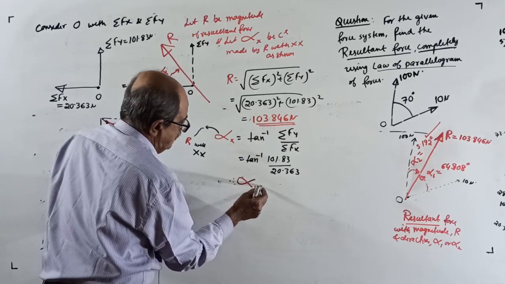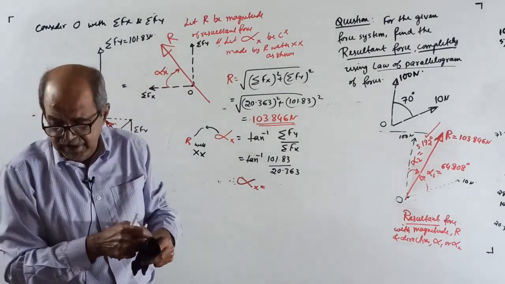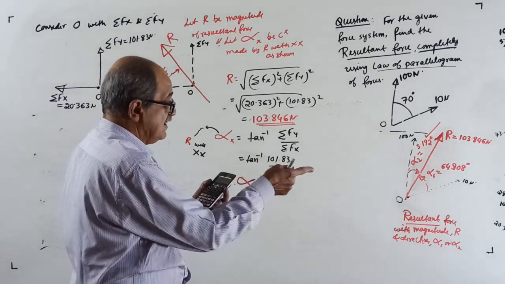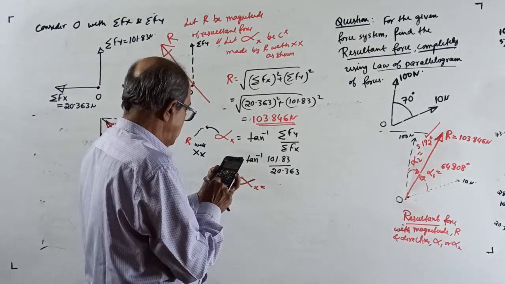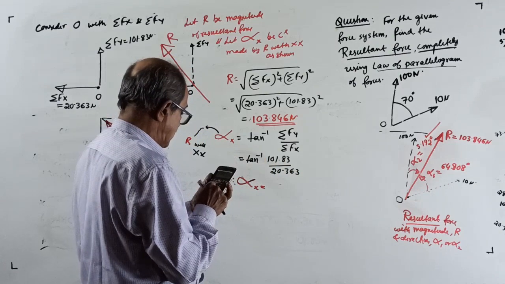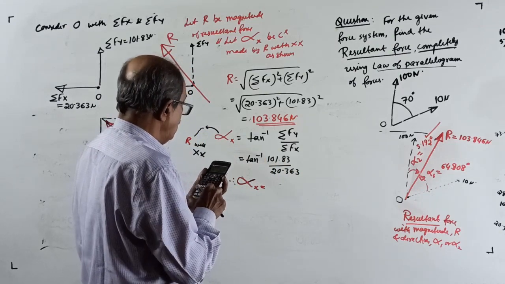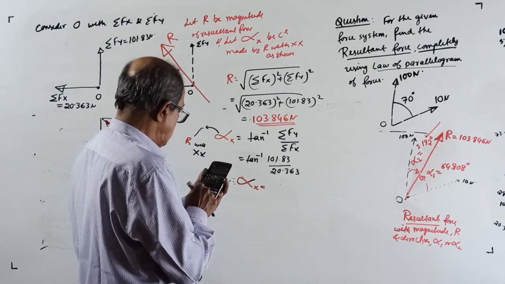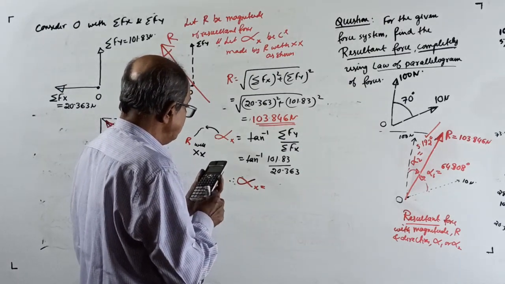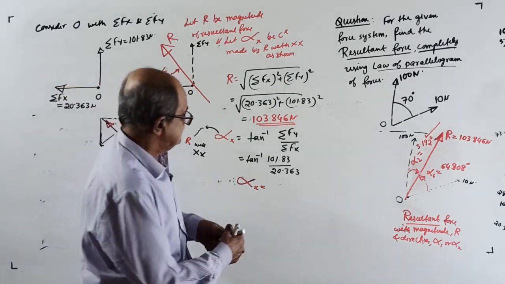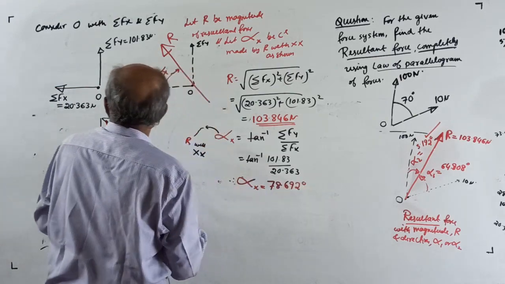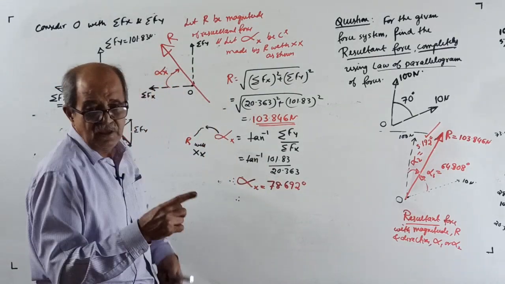You get alpha x equal to, I will calculate now, but I know what value should come. 101.83 divided by 20.363, shift tan inverse answer: 78.692 degrees. Okay, over. Now, therefore, conclusion now.